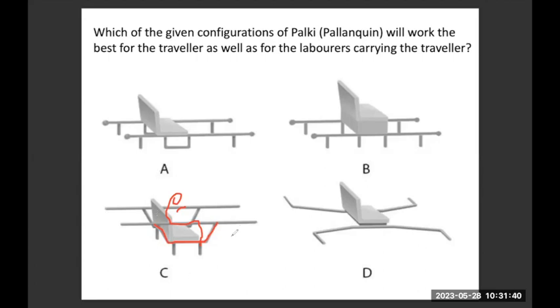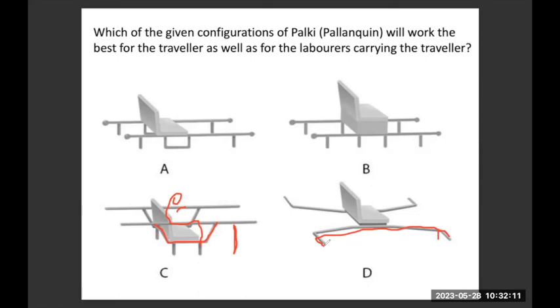Moreover, in option C, the height that I get here is much more, which makes it easier for the laborers to carry the person and lift the palki very easily, which is not the case in option D. In option D, you don't get that space at all because that whole rod will be resting on the ground. So it is very difficult for the laborers to lift it and put it on their shoulders.